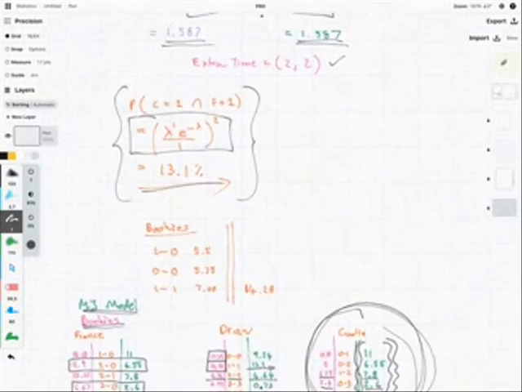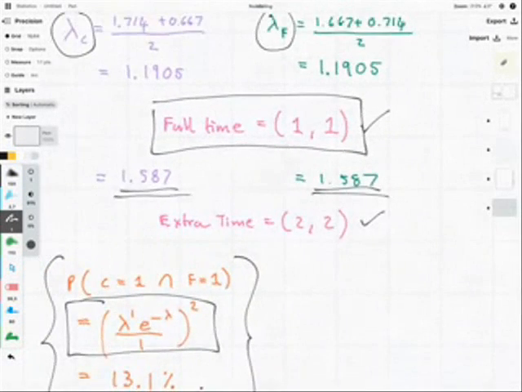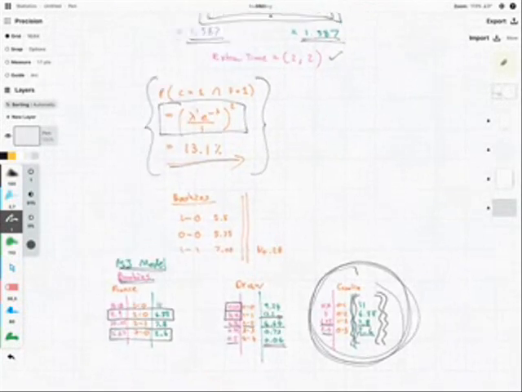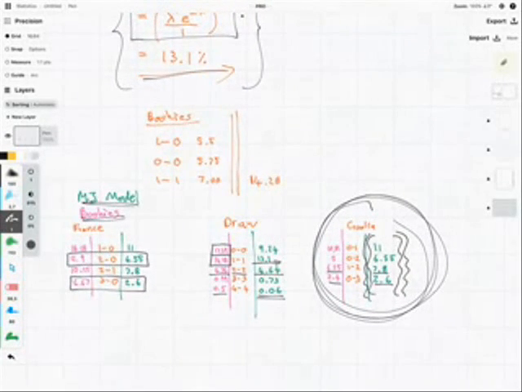According to the maths, we should be seeing a full time of 1-1. And then when it goes to penalties, I think anything can happen. It's 50-50. And that's why if the bookies are favoring the French, it makes sense to bet on Croatia because then you're going to get a higher payout. But we'll see. We'll see what happens.